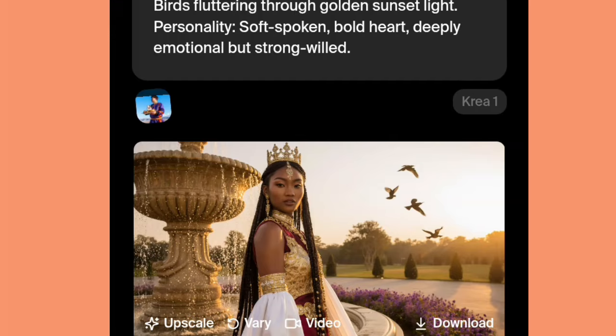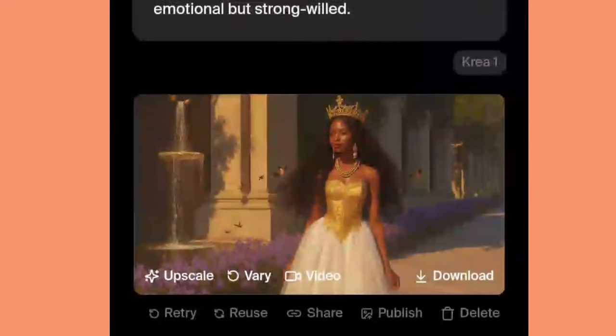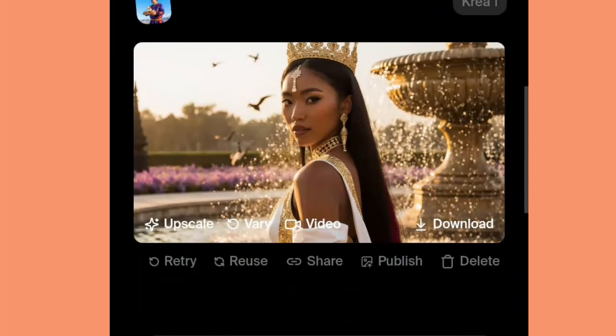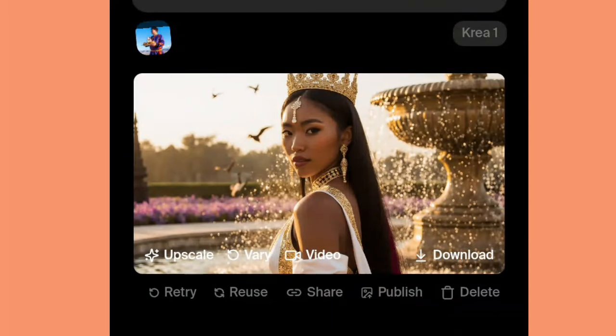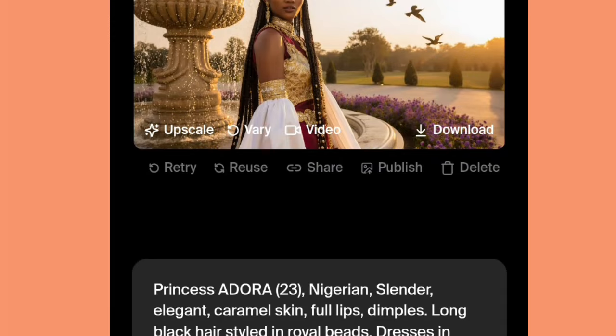If you see from the beginning of the film, it started with this. So this was the image, and I still went ahead. I tried and tried and tried. You can see different princesses that it generated for me, and now I decided to use this lady. You can see this one and this one are the same. So what I did is to download the image and keep it. I did the same for the others, the king, the princess, the prince and the peasant. I did this for all of them.